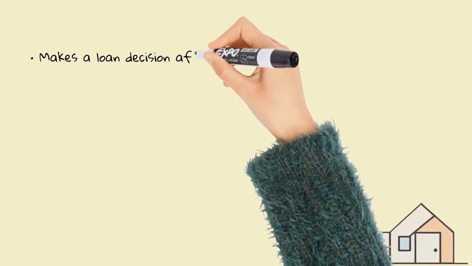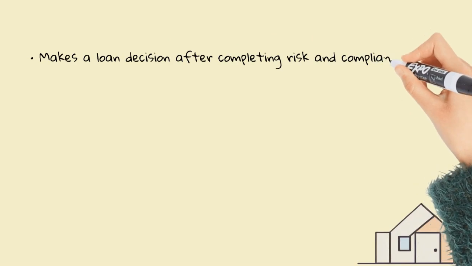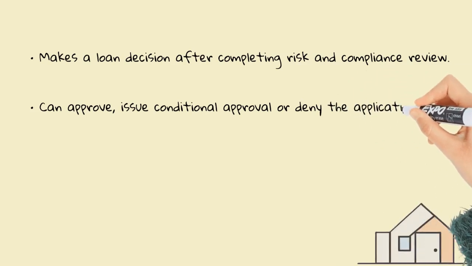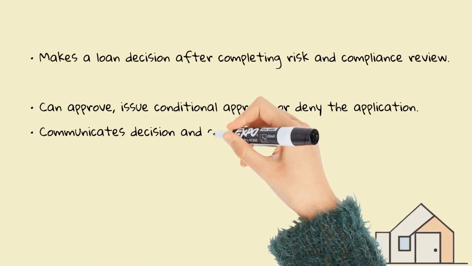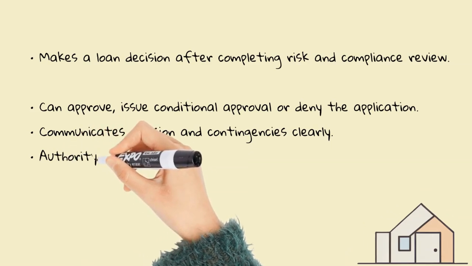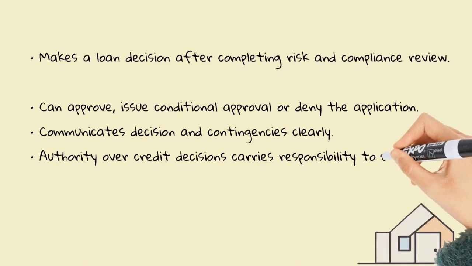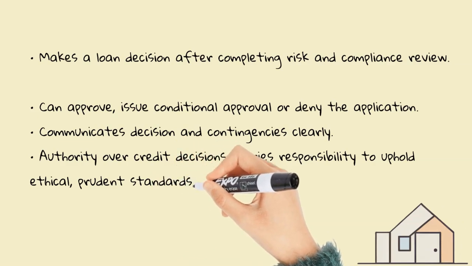After completing their comprehensive risk and compliance analysis, the underwriter makes the final determination on a loan's decision. They can approve, issue a conditional approval, or deny the loan if risks exceed tolerable levels. Clear communication of the decision and related contingencies is provided to both the loan officer and borrower. This authority over credit access carries major responsibility. Underwriters strive for impartial ethical standards grounded in prudent loan structuring.